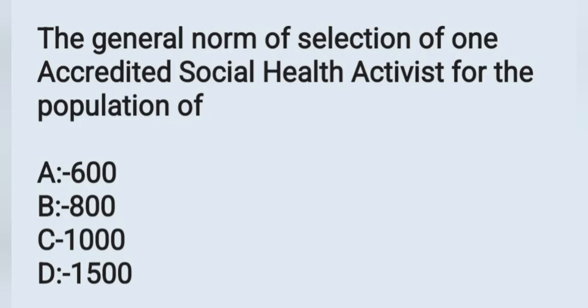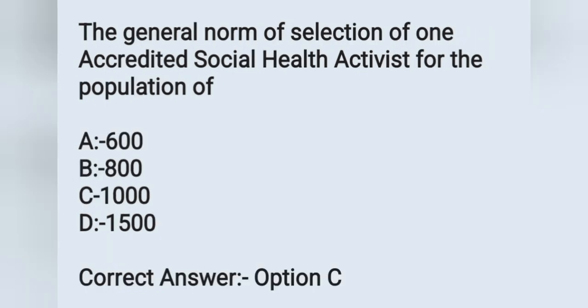And the next question: the general norm of selection of one accredited social health activist, or ASHA, is for a population of: option A 600, option B 800, option C 1000, option D 1500. So in general norms, one ASHA covers about 1000 population. Here the answer is option C, 1000.